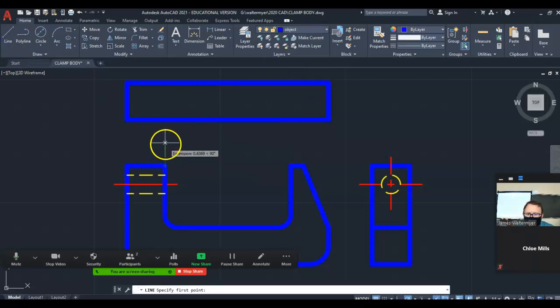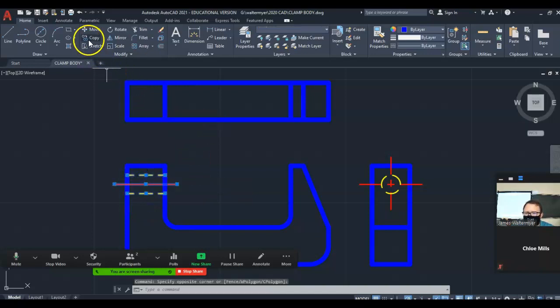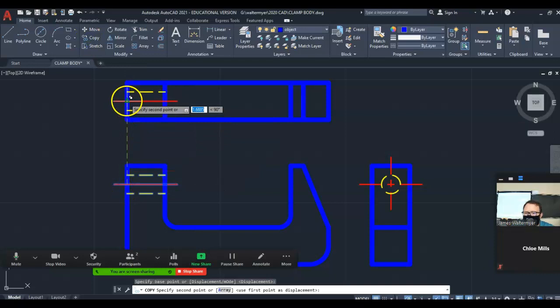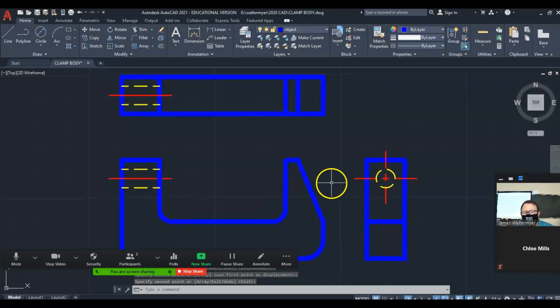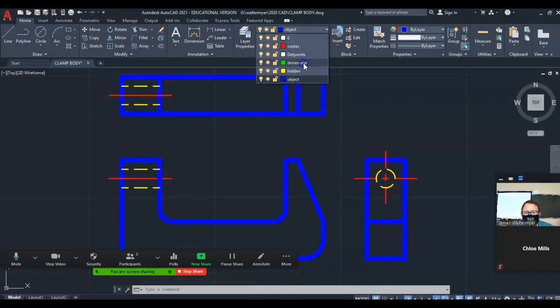Alright, bringing lines up. This corner I can see. 0.75 thick. Alright, brought all these object lines up in the top view. This hole is going to look exactly the same, so I'm just going to take it, copy it, attach it to the midpoint, and then my drawing's all done except for dimensions.